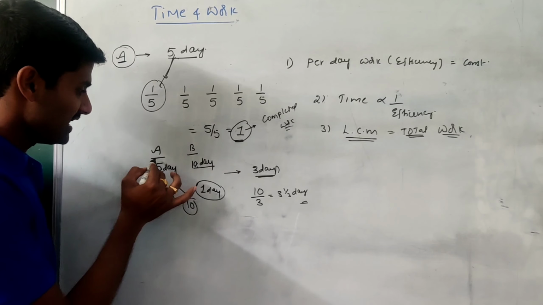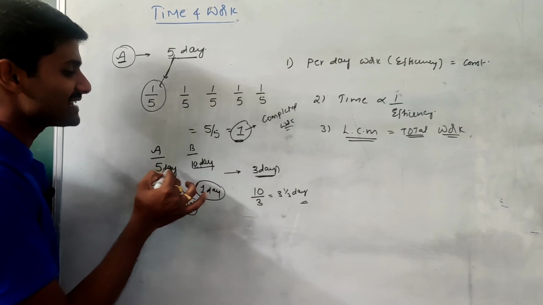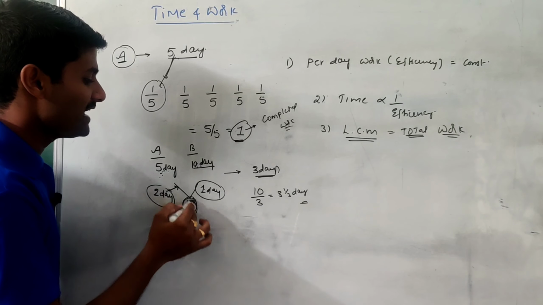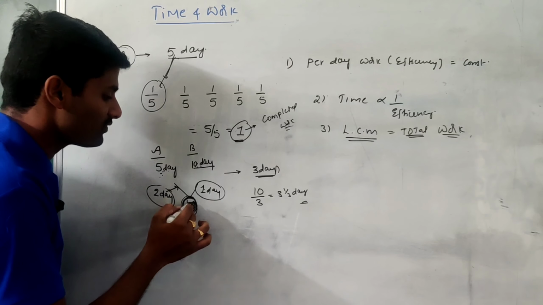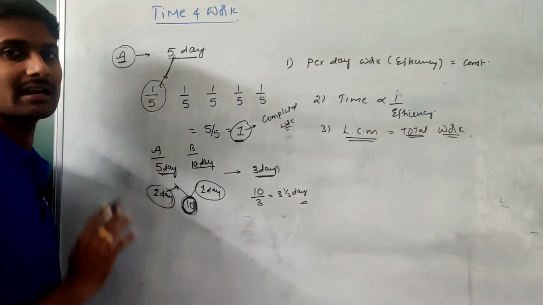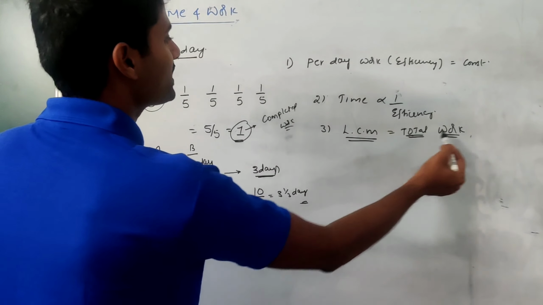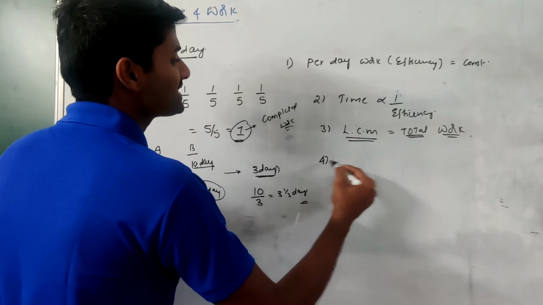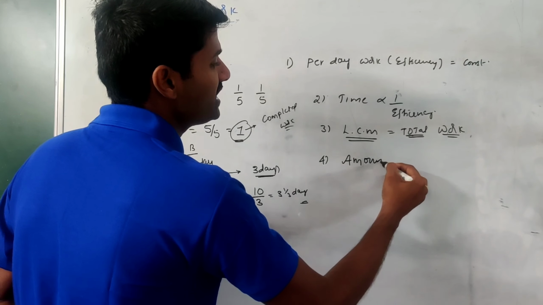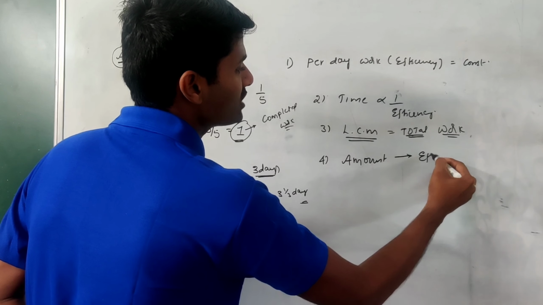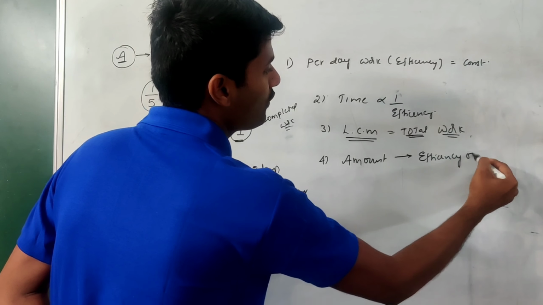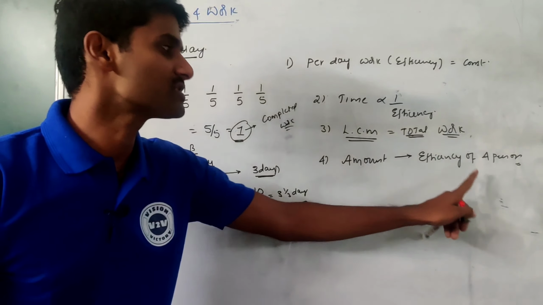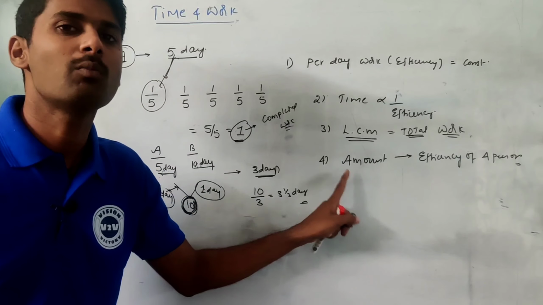If you observe, if A and B values are given in terms of days, the efficiency is inversely proportional. Then we identify the total work, because if you know the total work, we can identify how many days they take. The total work always depends on the LCM of the given parameters. Sometimes we need to distribute an amount. The amount distributed is based on the efficiency of a person, so the efficiency decides the amount of a person.